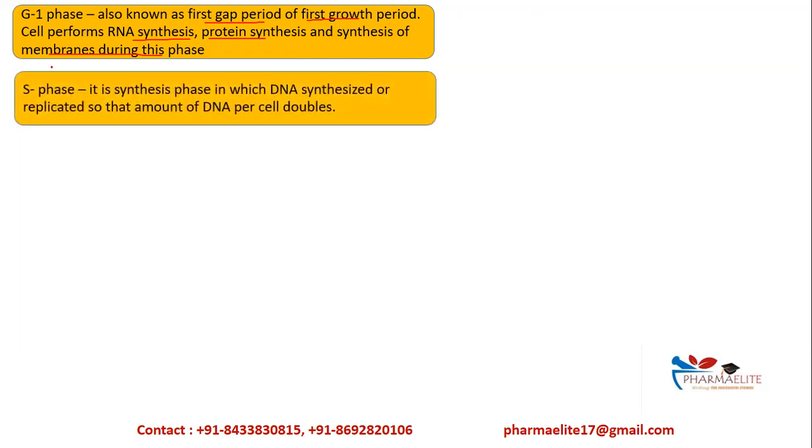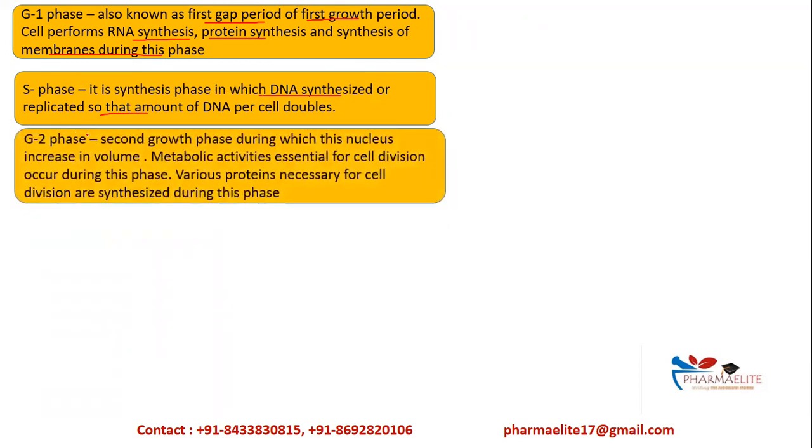Then S phase, it is the synthesis phase. Remember, S for synthesis. In this phase, the DNA is synthesized or replicated. Replication is doubling the amount of DNA or making copies of it. So synthesis, making copies, or replication occurs in S phase. And G2 phase is the second growth phase during which the nucleus will increase in volume. The metabolic activities which are essential for cell division will occur during this phase. Various proteins which are necessary for cell division or cell growth are synthesized during the G2 phase.